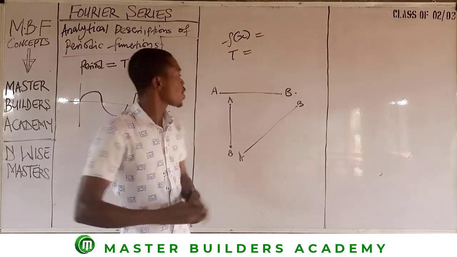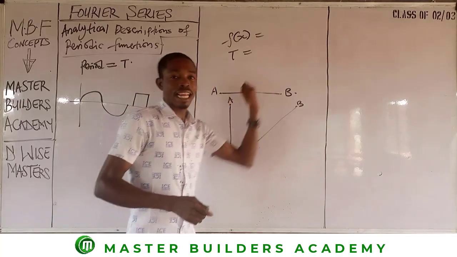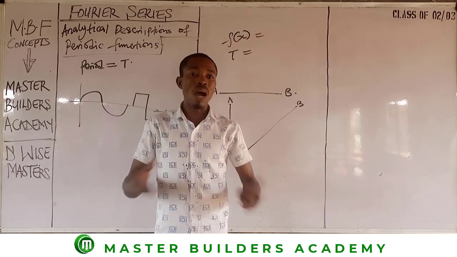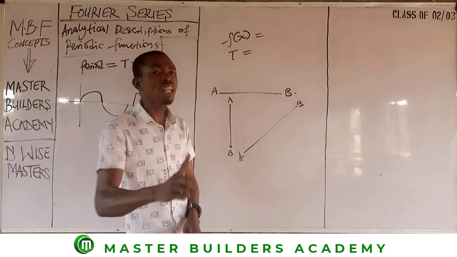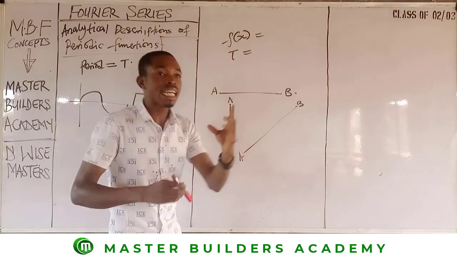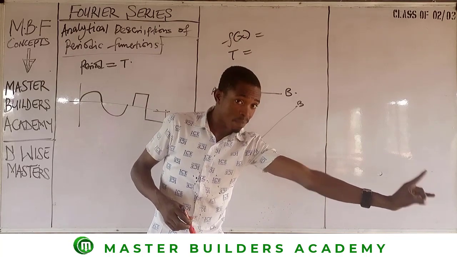So the question is, why does a horizontal line count, then an inclined line counts, and the vertical line does not count? Why does it not count? One of the major reasons why a horizontal line counts is that there is a variation in the function of x.